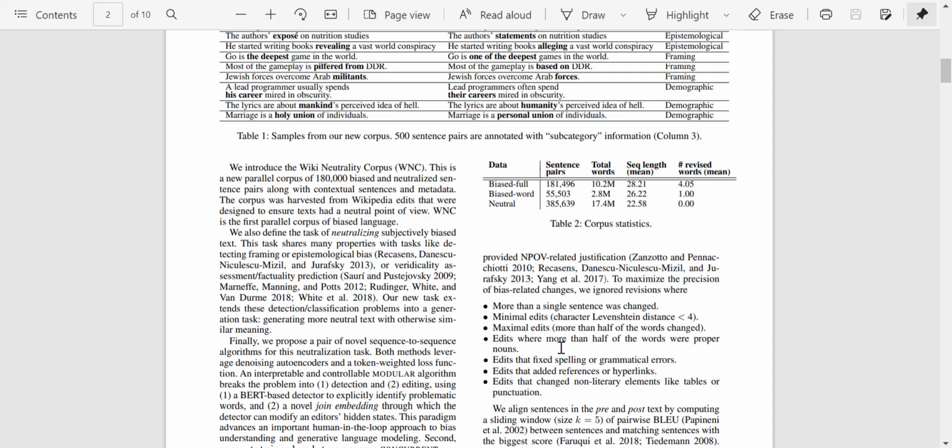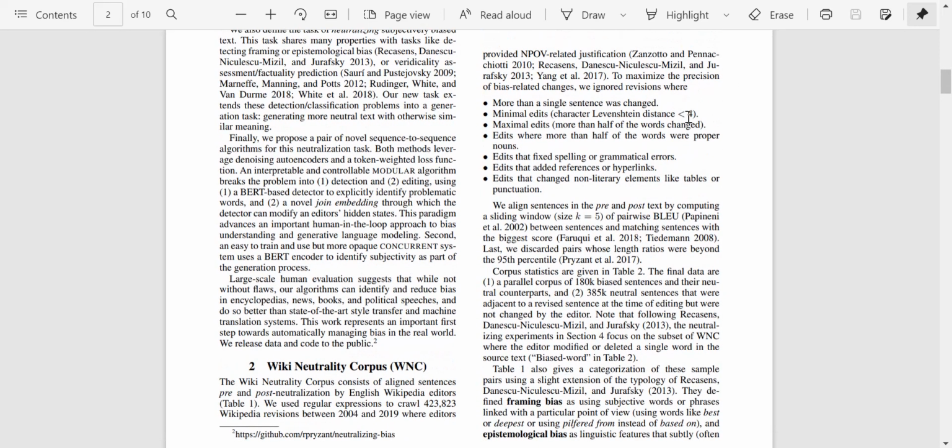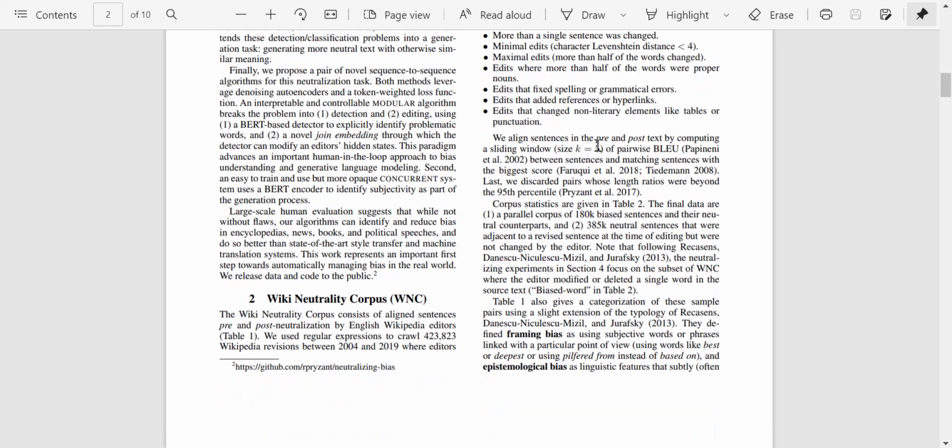Edits that fix spelling or grammatical errors, of course, there's no need for those in bias testing, and also edits which added references or hyperlinks. Edits that change non-literary elements like tables or punctuation were ignored too. So all of these seem to be something which we can all agree with, I guess. Maybe you're not really comfortable with this part, so I'd suggest just looking up what character Levenshtein distance is, and you'll easily appreciate what they've done.